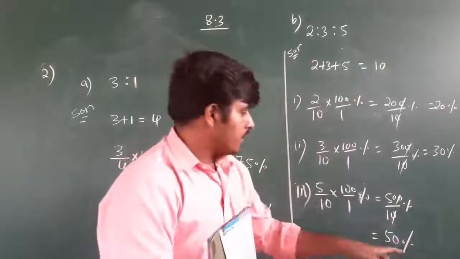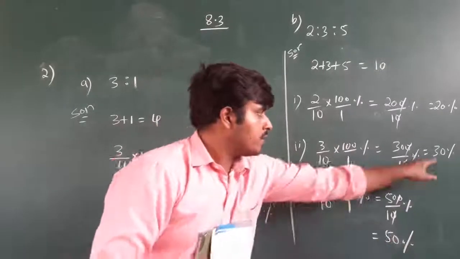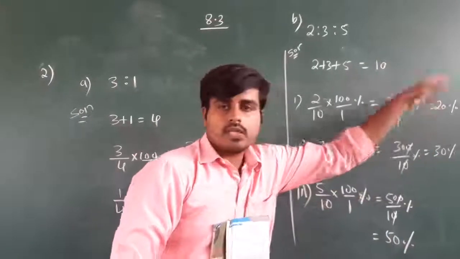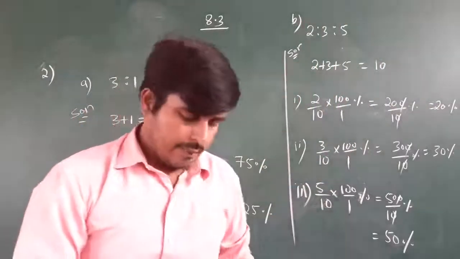But if you add, once again you must get 100. 50 plus 30 is 80%, 80 plus 20 is total 100%. Okay. Remaining 2 you try.